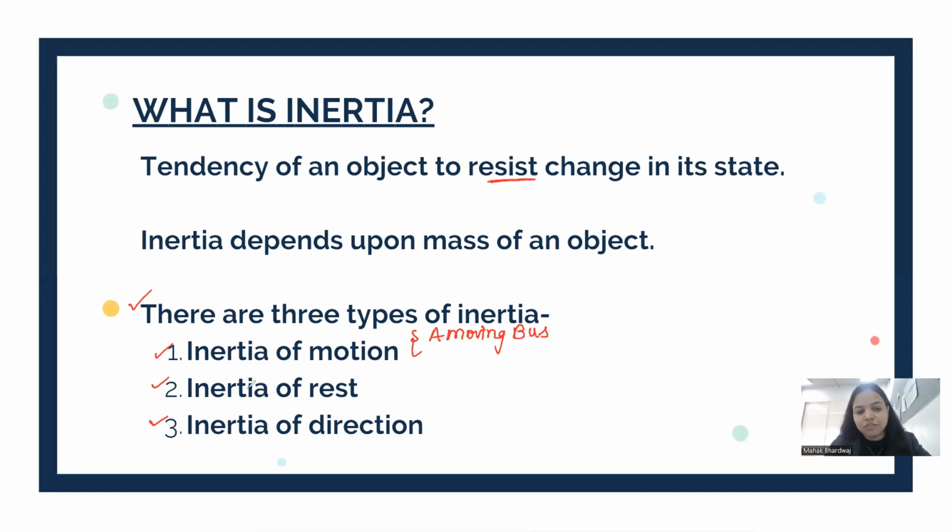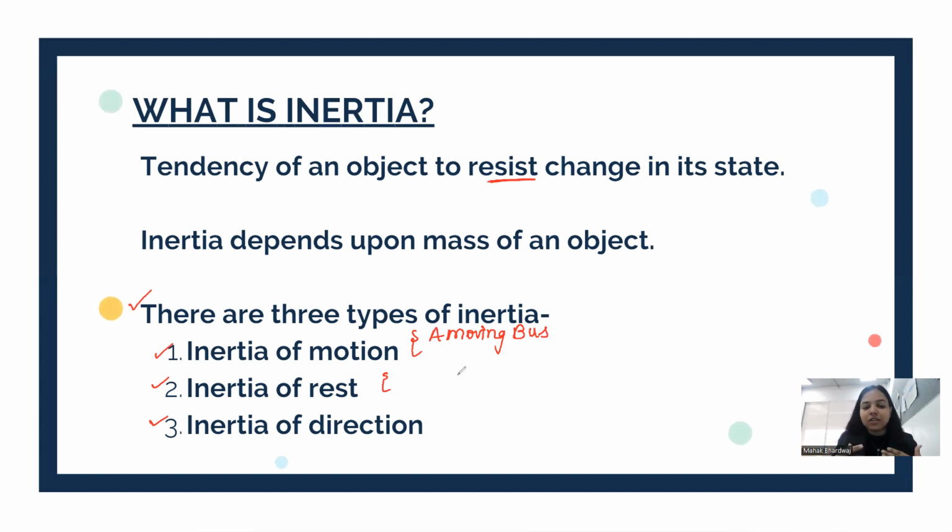So first is inertia of motion, then the inertia of rest. Inertia of rest: a bus at rest which is starting in motion. Let's say you are sitting in a bus, you are having your cold drink, chips, etc. Right? And as soon as the bus starts, you move backward. Why do you move backward? Because of inertia again. Which inertia? Inertia of rest. Since your body is in rest, whenever the change is happening, whenever the bus is coming to motion, your upper body is resisting it.